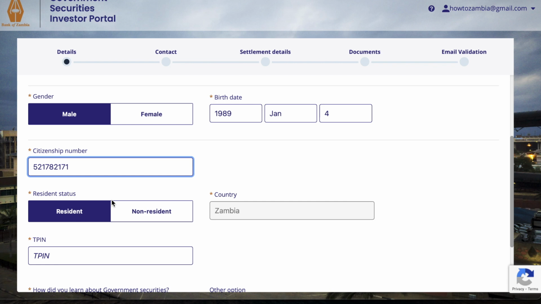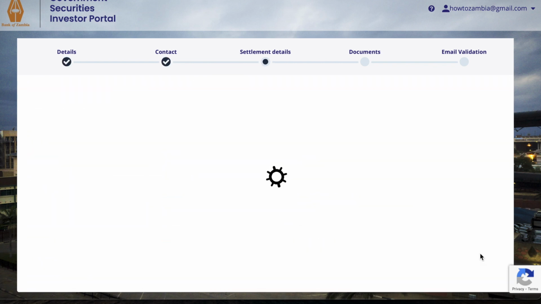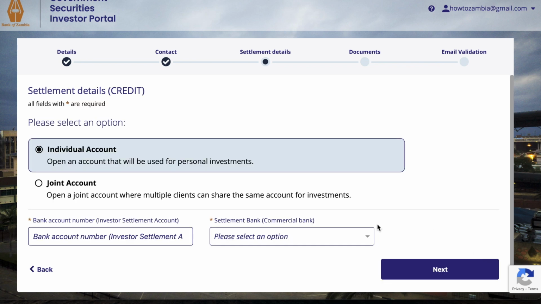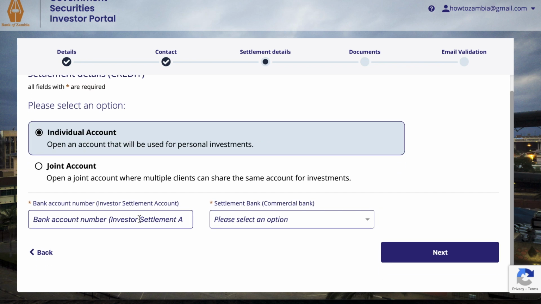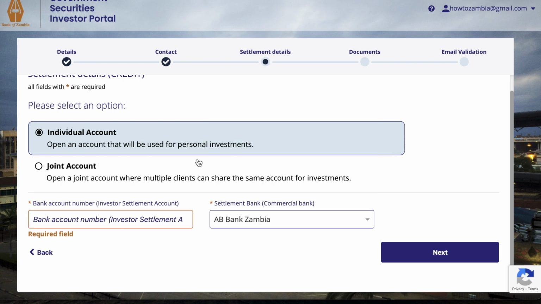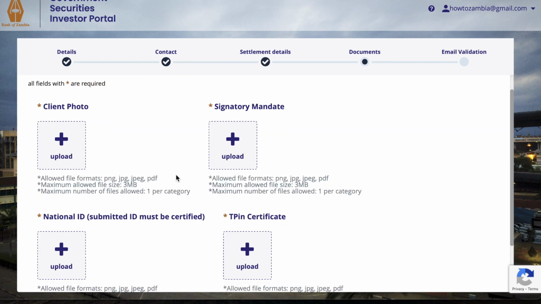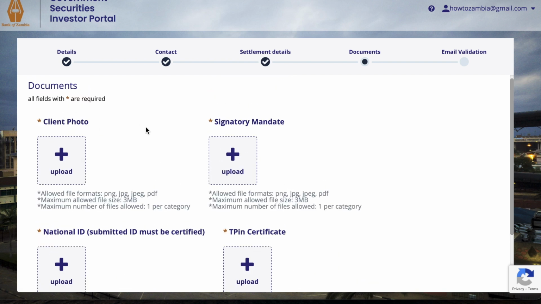And then next, you have to put in your phone number and your address. It's not even that serious, just your street number, house number. And then go to next, and then you have to put in what they call settlement details. Individual if you're not with another person, so individual account, just put in your bank account number, the name of your bank, and then next you upload these documents.